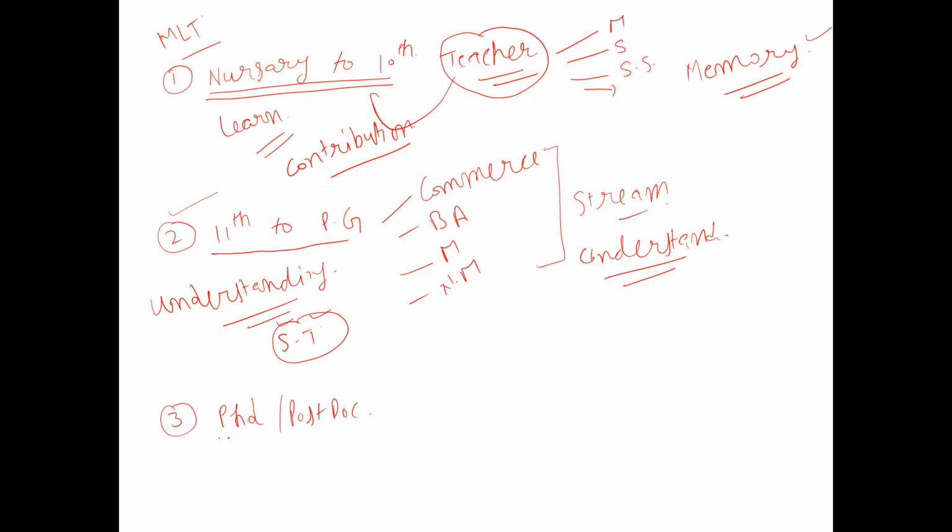And now we talk about the third example. These are the last kind of student, the PhD and postdoc. Now you can take my example. I am a research scholar. I have to find a problem of research.